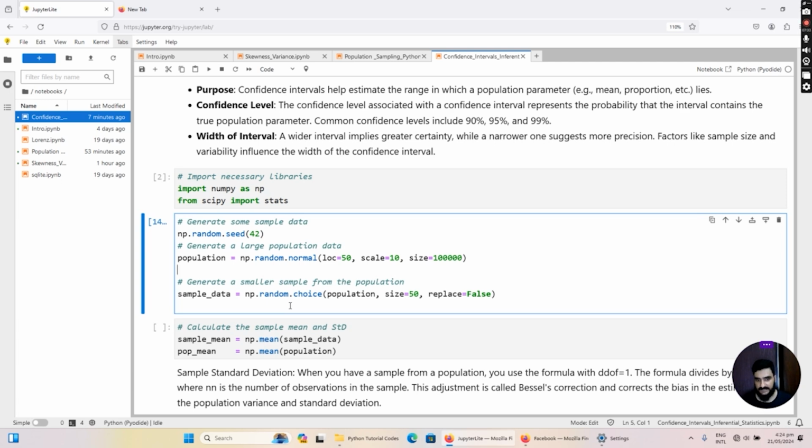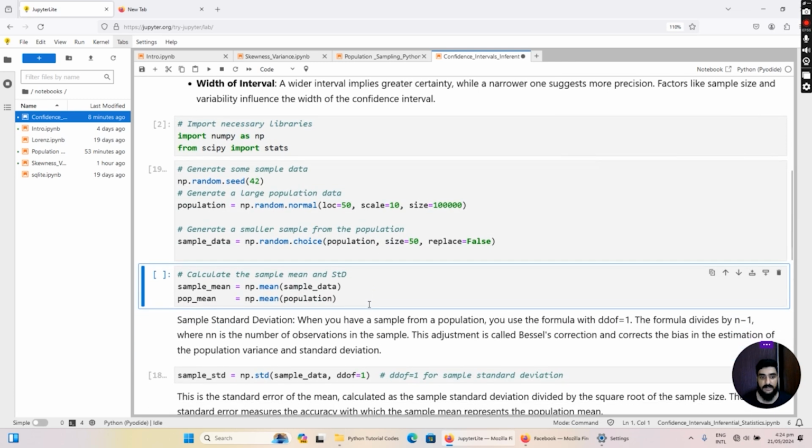It ensures that once a point has been selected by this random choice method, it will not be selected again. Okay, so one data point will be selected only one time. It will not be selected 2 times or 3 times. So replace equal to False is what helps us ensure that. Let me just run this block of code for you.